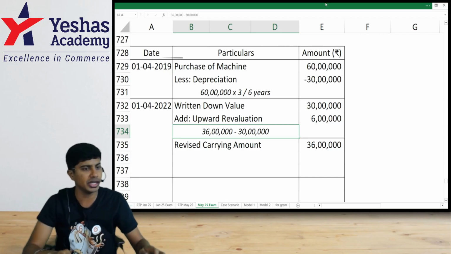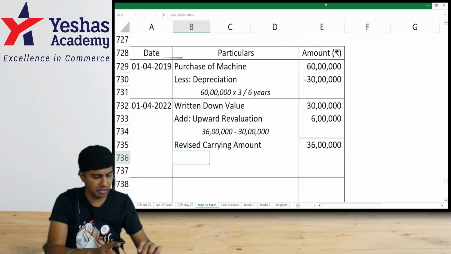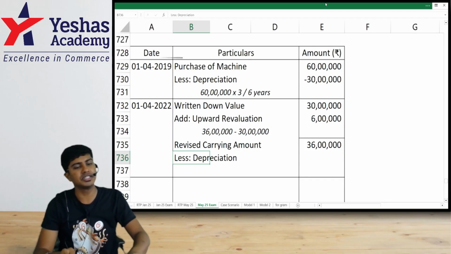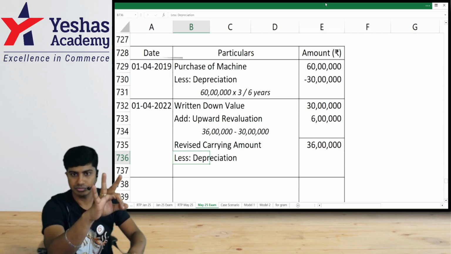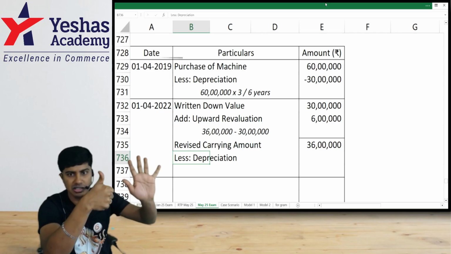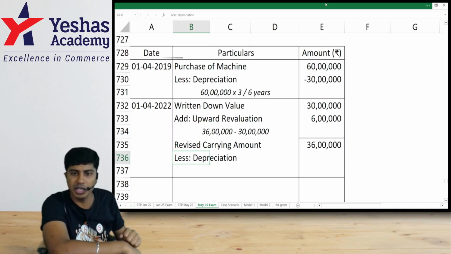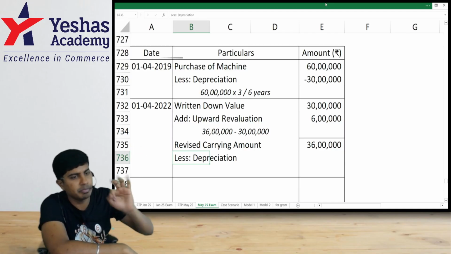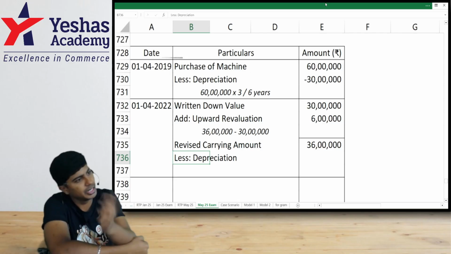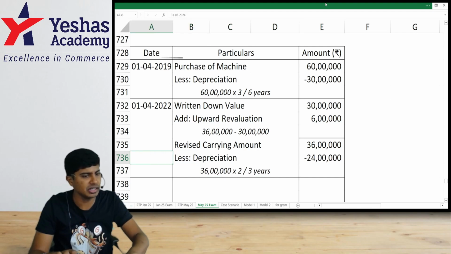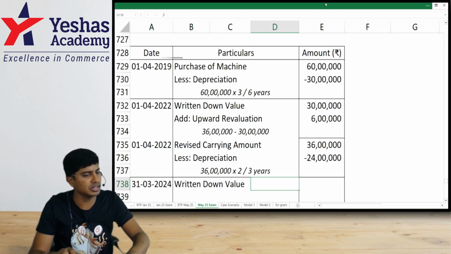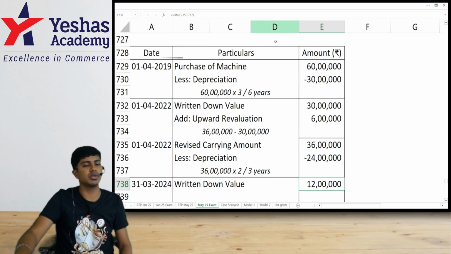Shall I depreciate for 2 years? Help me depreciate it for 2 years. 2 years depreciation will be, 36 lakh has to be depreciated over 3 years. Because total useful life was 6. In that 3 is over. How much is remaining? 3. So divide it by 3. 12 lakh into 2. Can I say 24 lakh is the depreciation? And the value of the asset on 31st of March 2024 is 12 lakh.